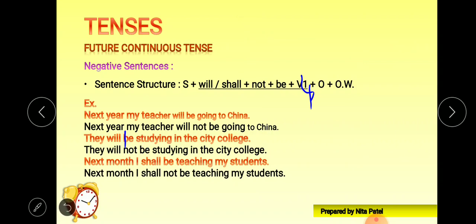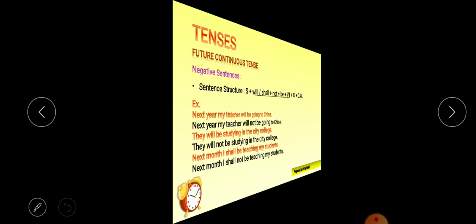Next month I shall be teaching my students. Again we'll put not just after shall or will. Here shall is given. Next month I shall not be teaching my students.